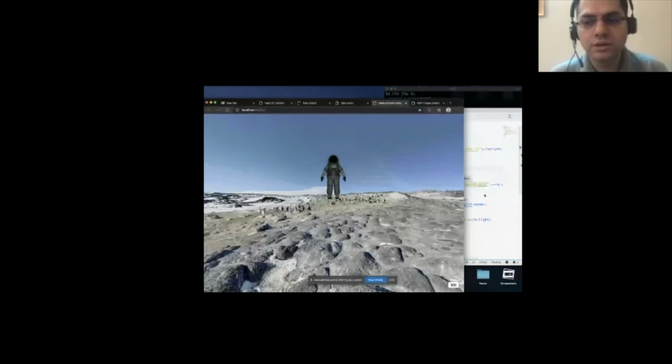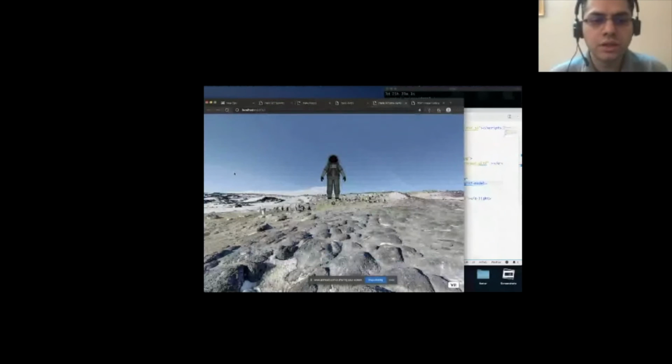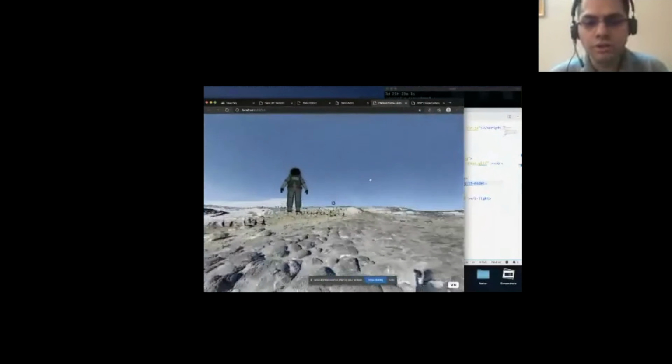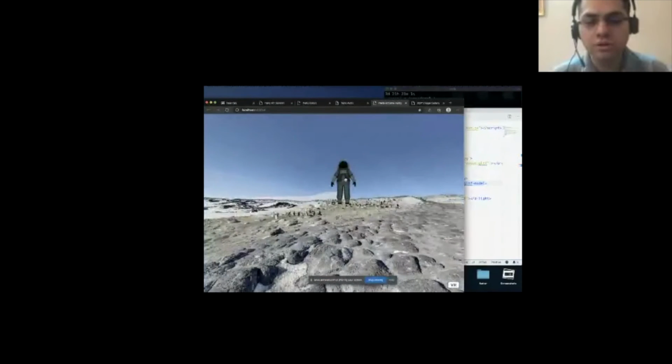So this is a web A-Frame framework example. You can see that there's a scene here where we have added a few assets. Again, A-Frame is a declarative framework for doing these 3D scenes. You have a skybox, a model that I've included, a few lights, and we are able to see how it has a cursor in there, and you can move around, look around and pan around. If this was a VR headset, you would be completely immersed in it.